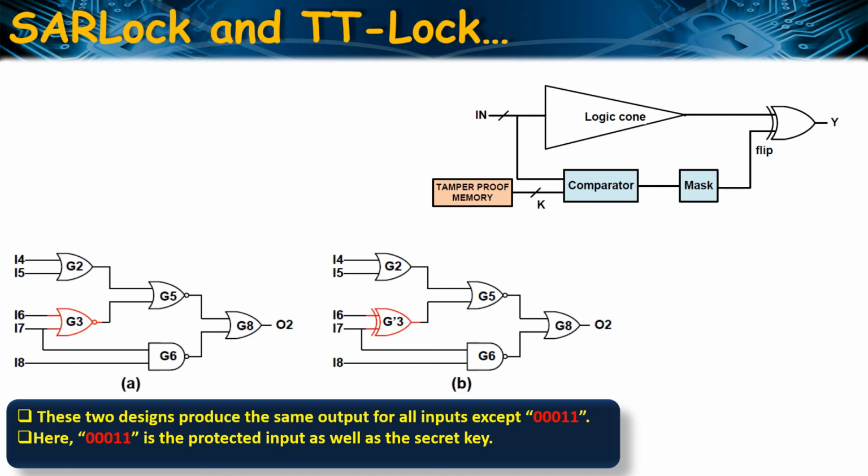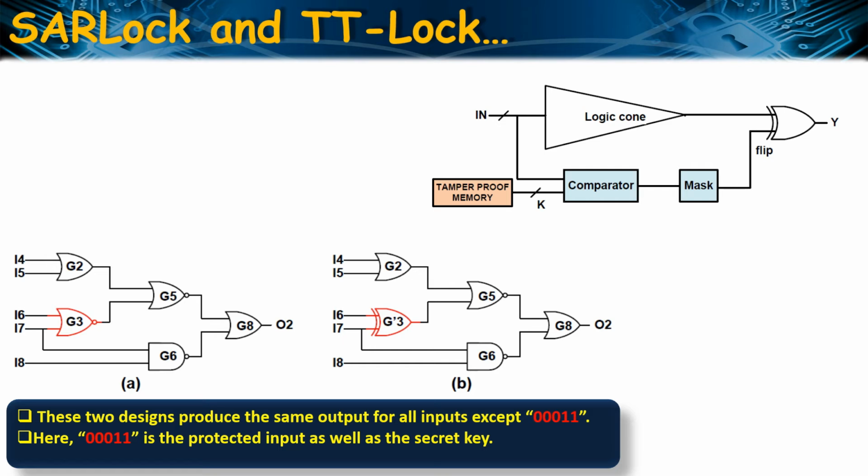However, it has been observed that SARLock is vulnerable to removal attack. So TTLock is a modified version of the SARLock that can prevent the removal attack. It modifies the design logic code by either inserting or replacing some of the logic gates, which produces an inverted output only for a selected input pattern.